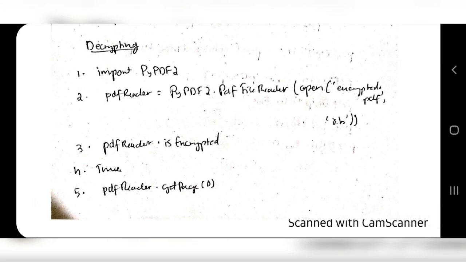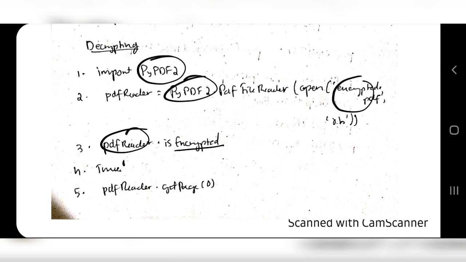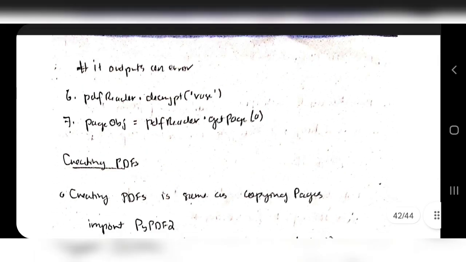Decrypting means you will be unlocking it. So to unlock it you will be using the function which is .decrypt, but before that first import the module here, and from the module open the file here and check if the file is encrypted. If it's true, we have to decrypt it. Get the page which you want to decrypt. After that write pdf reader dot decrypt, means the code you have to write here. If it's true it will output, else it will show an error.